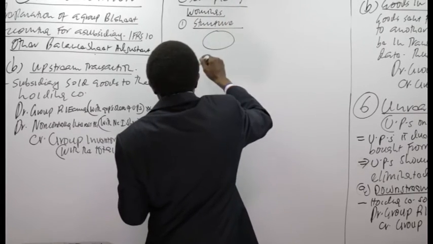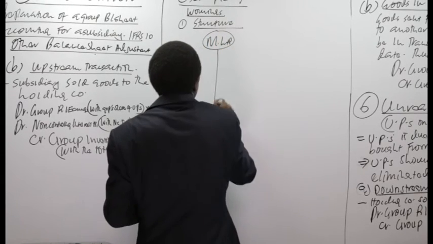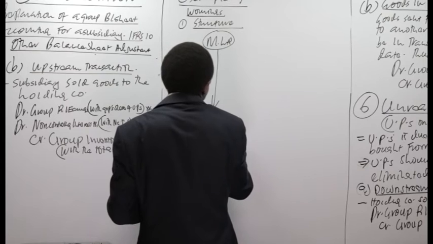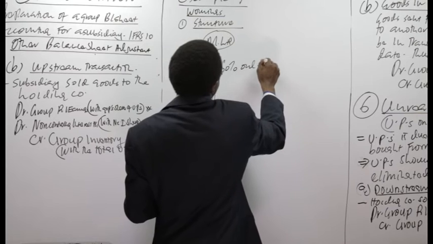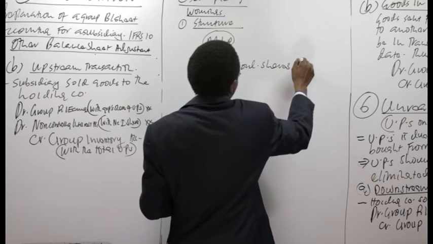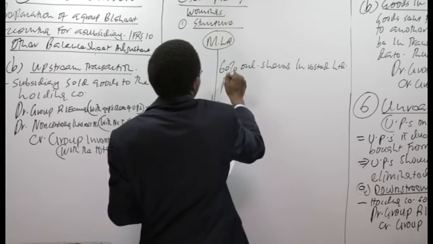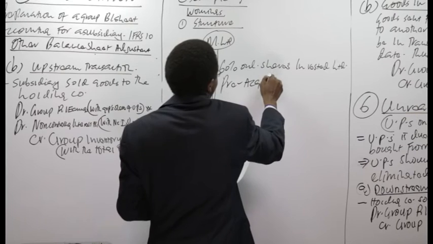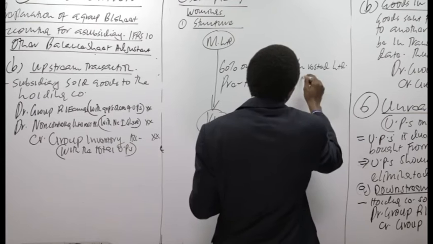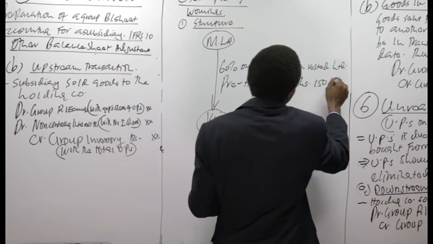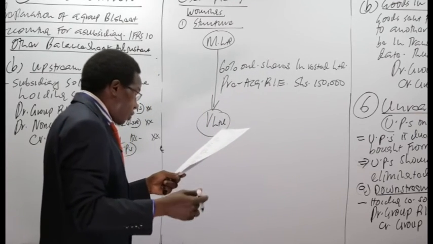Structure: we have Manvested Limited as having acquired 60% of the ordinary shares of Vested Limited. The pre-acquisition retained earnings of Vested Limited, we have been given as shillings 150,000. That's according to note number 1.